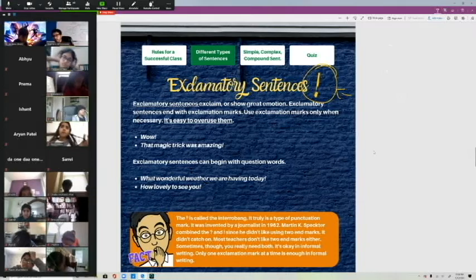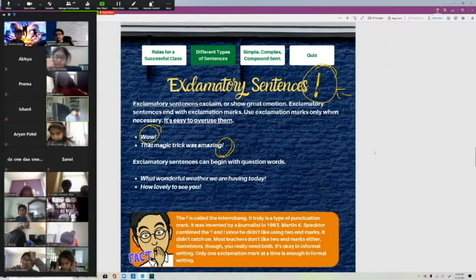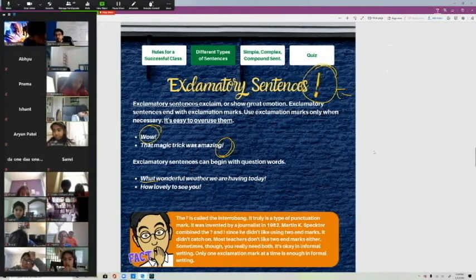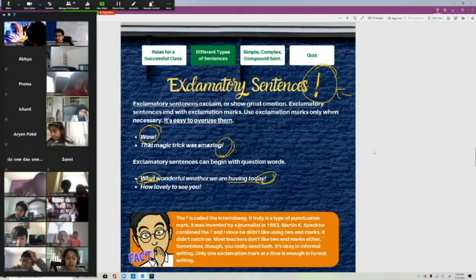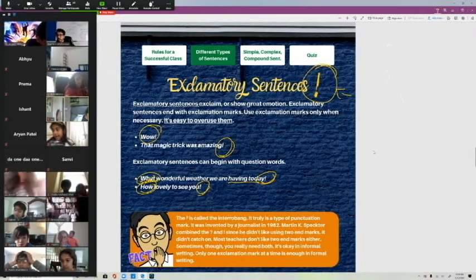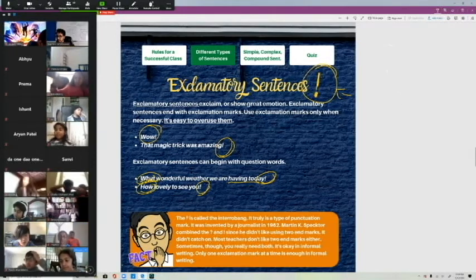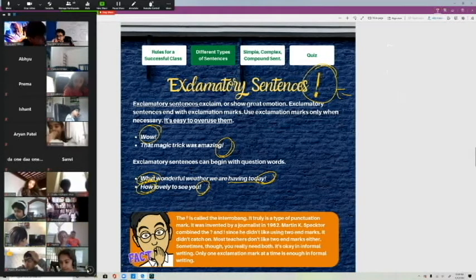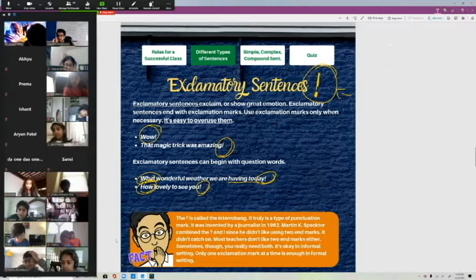All right, so we have, wow, that magic trick was amazing. Exclamatory sentences can begin with question words too. So, what wonderful weather we're having today, right? It still ends with an exclamation point, but it starts with a question word, okay? How lovely to see you. It starts with the question word, but it still ends with an exclamation point. You get it? Can exclamatory sentences always have to end in exclamation marks? Yes. Okay.